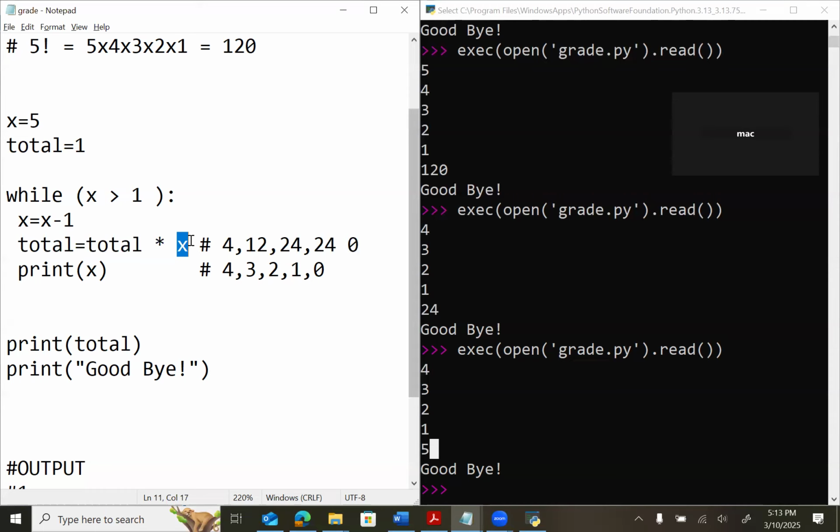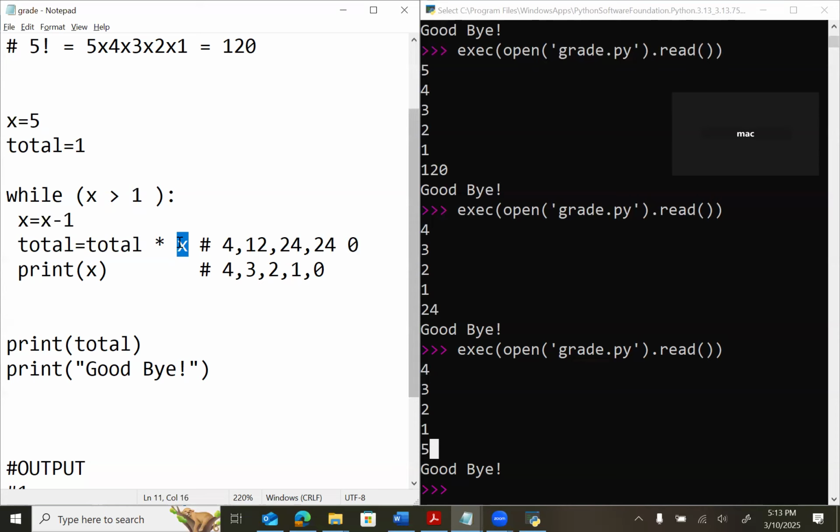You are not getting my point. I'm saying when you move from here, x is 5, right? 5 is bigger than 1, so x is still 5. So you're coming here, 5 minus 1 is 4. So when I reach here, x is no more 5. x is 4. I want x here to be 5.